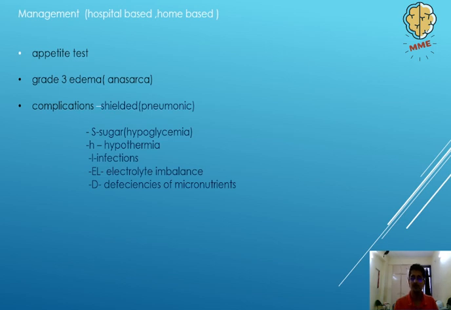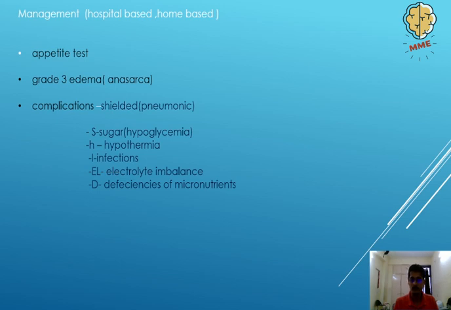And next we look at hypothermia. I'll be discussing these complications in detail one by one in the coming slides. However, it's good to give you a brief overview beforehand. So in terms of hypothermia, we know that the temperature of the infant should be maintained between 35.5 to 36.5 degrees. If it goes below that, it means that the child is suffering from hypothermia. And we have to manage them immediately.